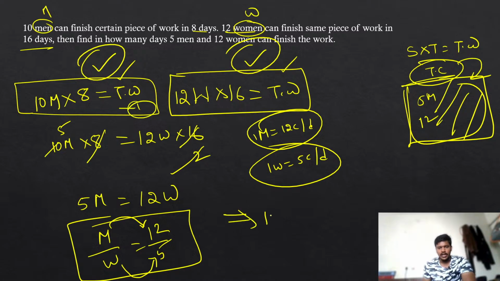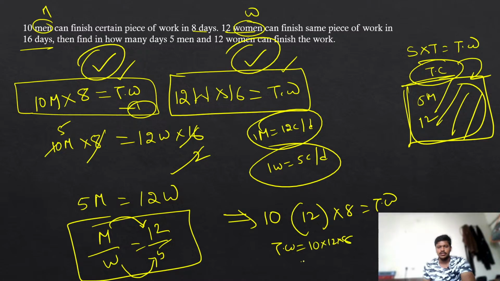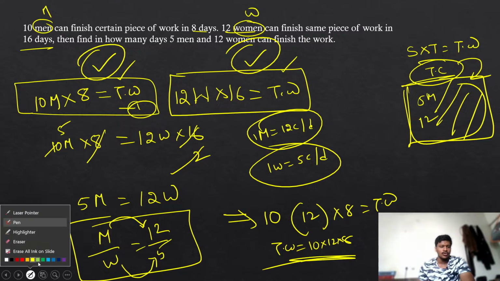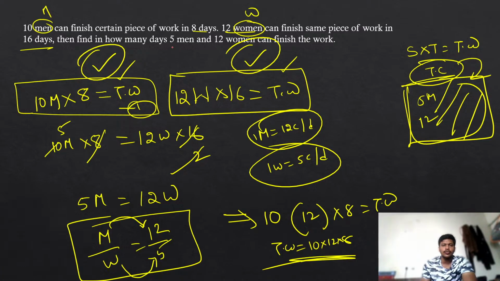So then 10 into men's speed, which is 12, into 8 is going to be your total work. So total work is equal to 10 into 12 into 8. This will be your total work. So as you got the total work, now the next step here is I want to find out how long 5 men and 12 women take to complete the work. See, first speed: 5 men's speed is 5m plus 12 women's speed is 12w. So this is the speed. Then you have to multiply this speed with time, days. How many days will they take to finish the total work?